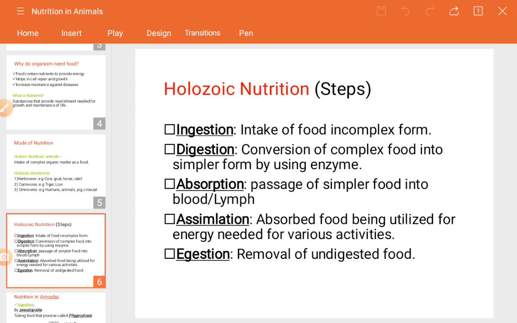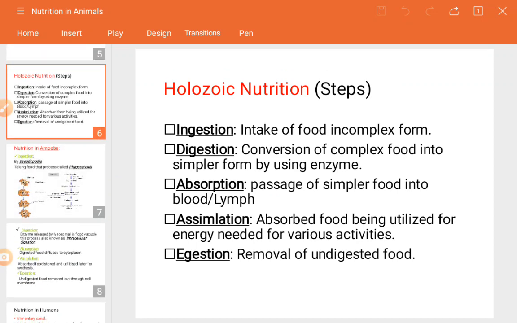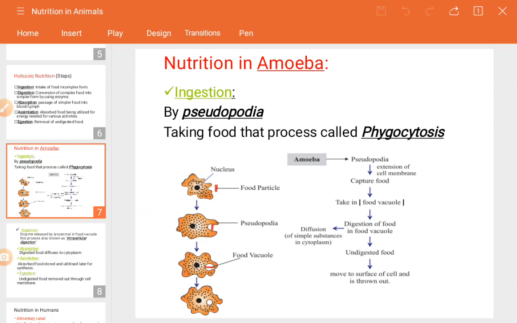So holozoic nutrition consists of these 5 steps, and in these 5 steps only, the food which we take in our body goes through these processes. Here we are going to see the same process through the alimentary canal. The alimentary canal is nothing but the internal body structure of our body. How such processes take place through the different organs, we will see in detail in the next video. So we will move towards the next slide, that is the nutrition in amoeba.